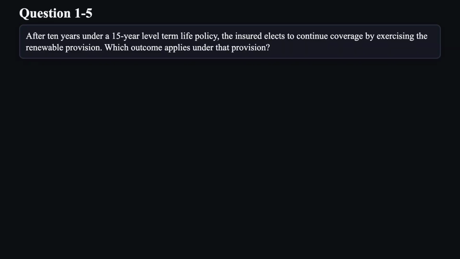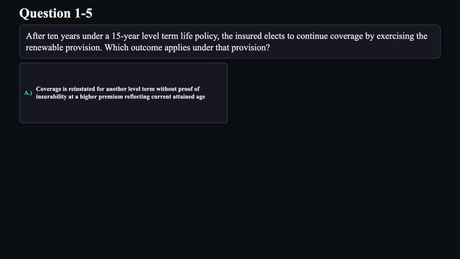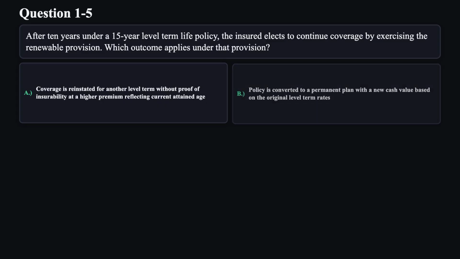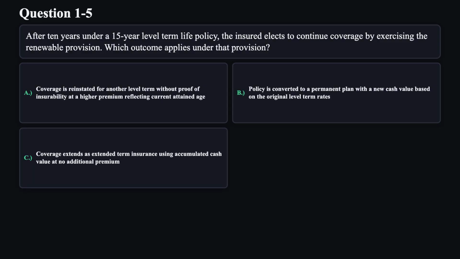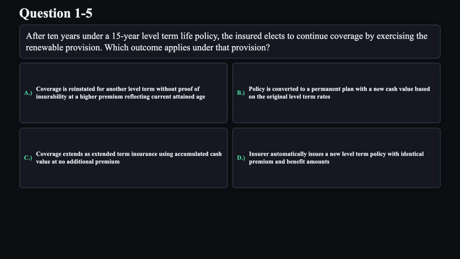Question 5. After 10 years under a 15-year level term life policy, the insured elects to continue coverage by exercising the renewable provision. Which outcome applies under that provision? A. Coverage is reinstated for another level term without proof of insurability at a higher premium reflecting current attained age. B. Policy is converted to a permanent plan with a new cash value based on the original level term rates. C. Coverage extends as extended term insurance using accumulated cash value at no additional premium. D. Insurer automatically issues a new level term policy with identical premium and benefit amounts.